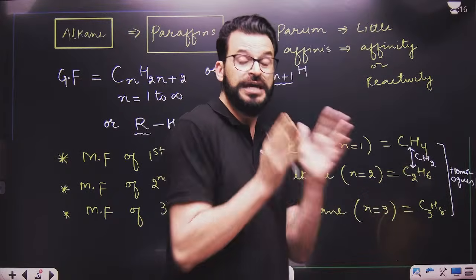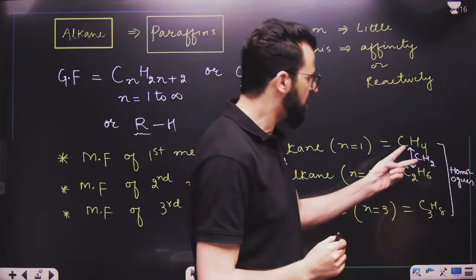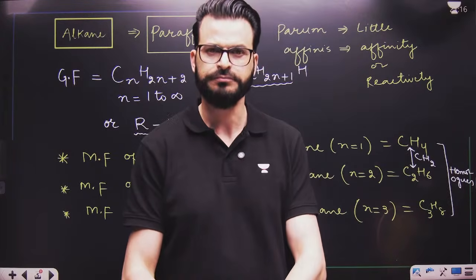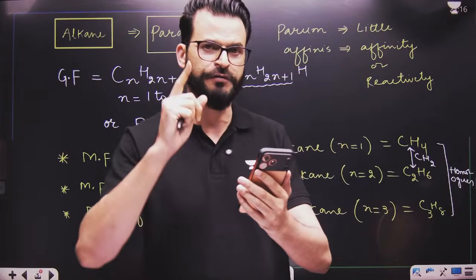Yes or no? So successive homologs differ by CH2, or you can say they differ by 14 mass units. Is this point clear to you? Everyone, tell me quickly.